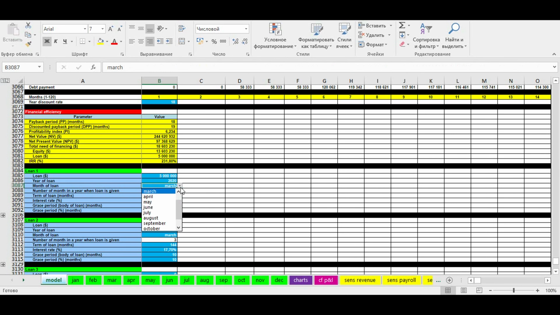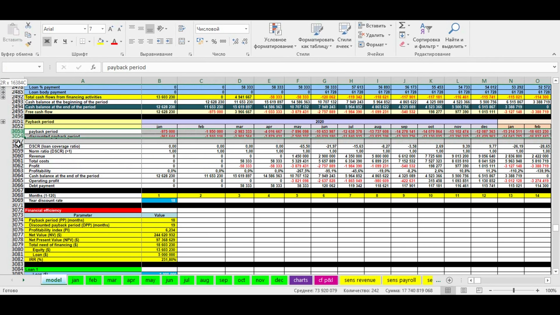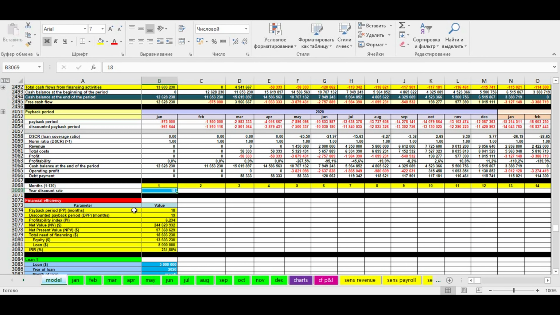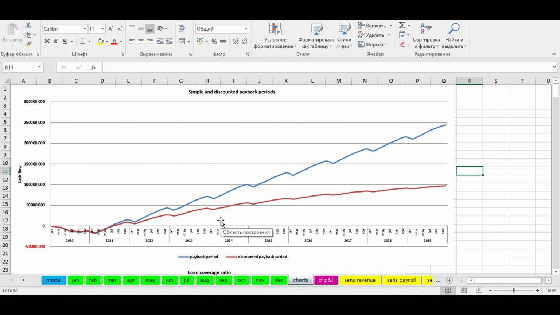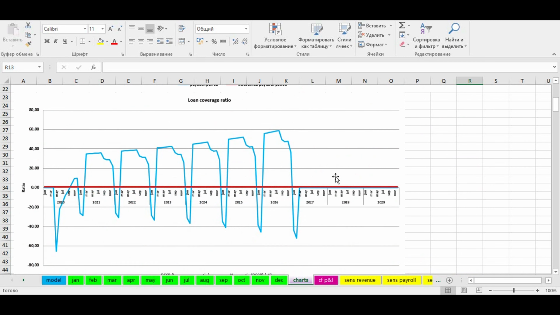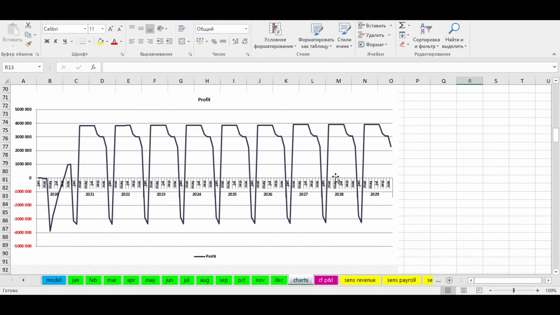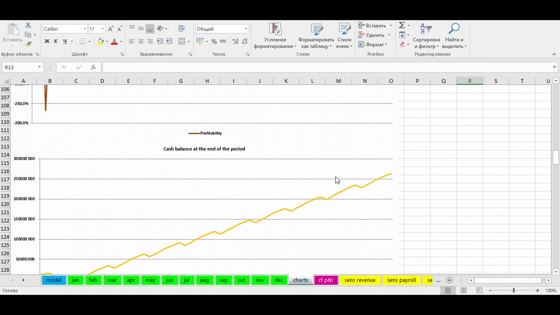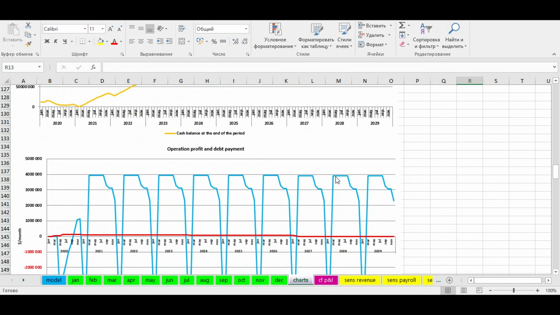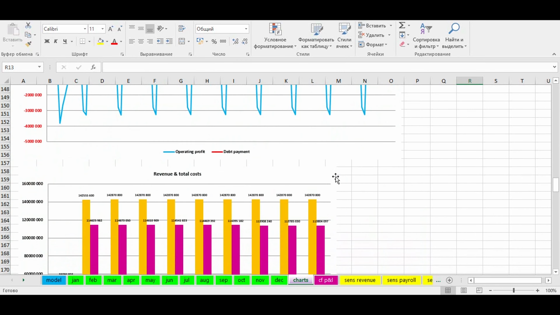After the cash flow statement, we can see lines with profit and profitability. Then you can set a discount rate and look at the final financial efficiency parameters of your car wash business. Now we can see the graphic illustration of your business idea. Here we see in monthly detail simple and discounted payback period, loan coverage ratio, revenue and total expenses, profit, profitability, cash balance, cumulative profit, operation profit, and loan payment.